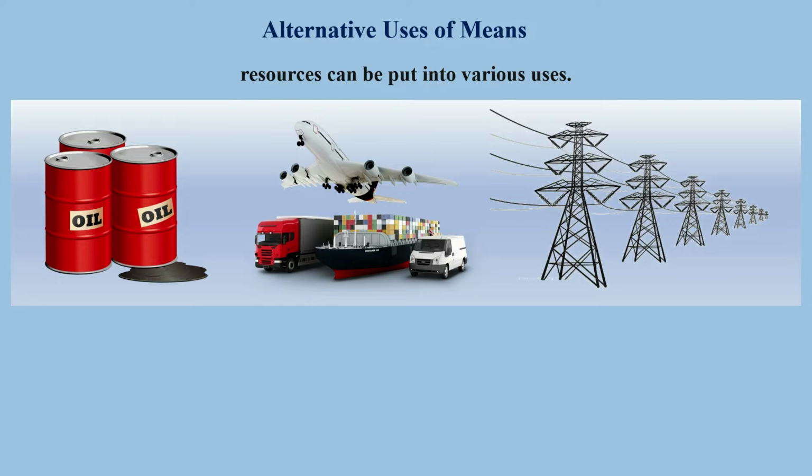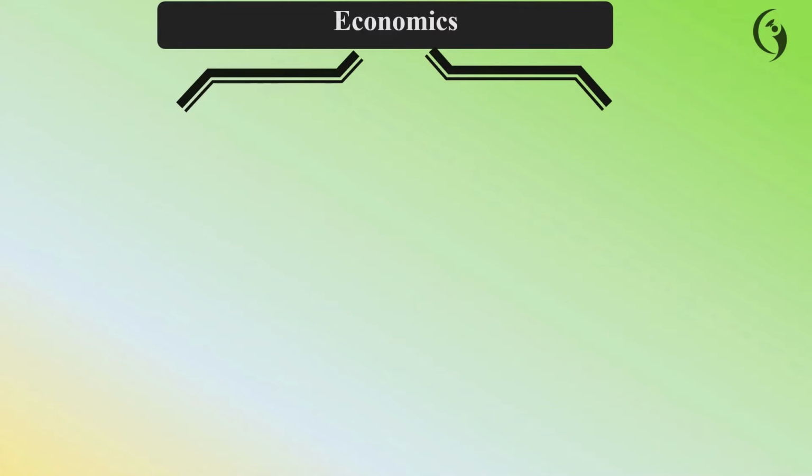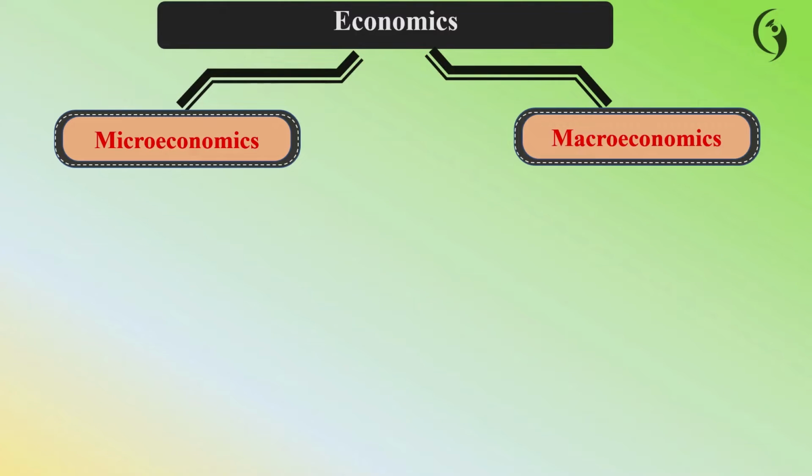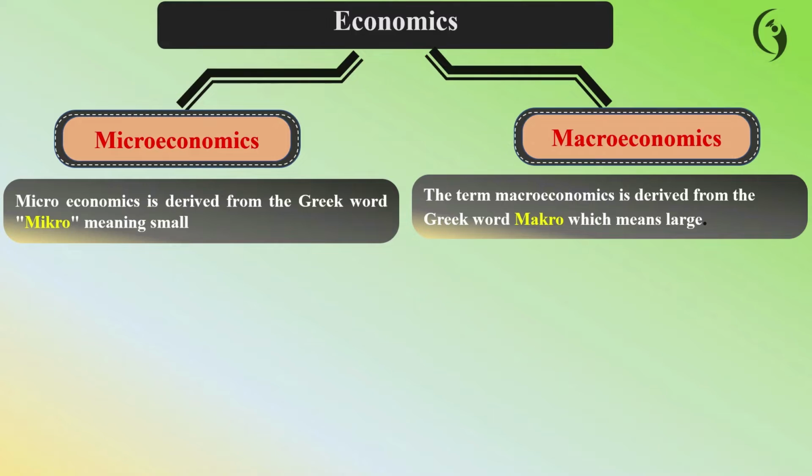Here we're going to discuss what is economics, and what micro and macroeconomics mean. Economics is divided into two branches, one is microeconomics and the other one is macroeconomics. The term microeconomics is derived from the Greek word micro, which means small. The term macroeconomics is derived from the Greek word macro, which means large.